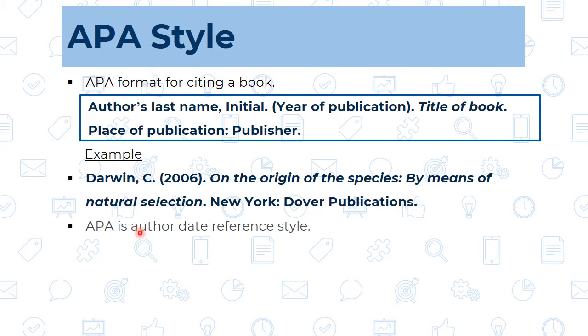And this APA style of referencing is also known as the author-date reference style. So this is very important, we can use another name, that is author-date reference style. So this was all about the APA style of referencing.